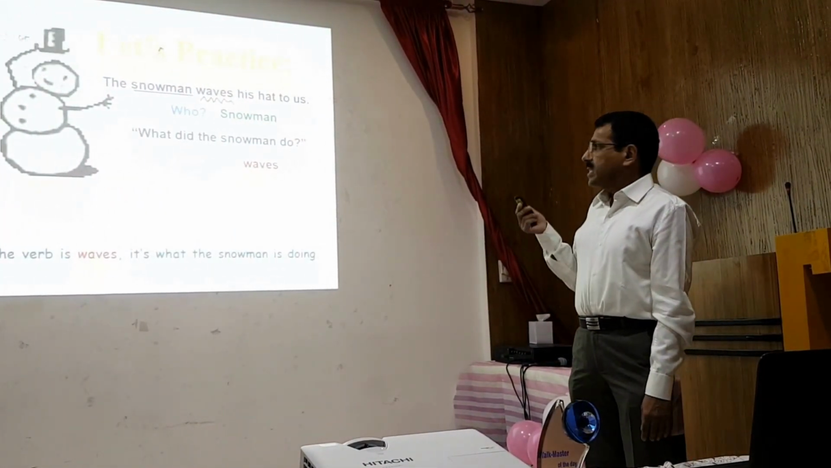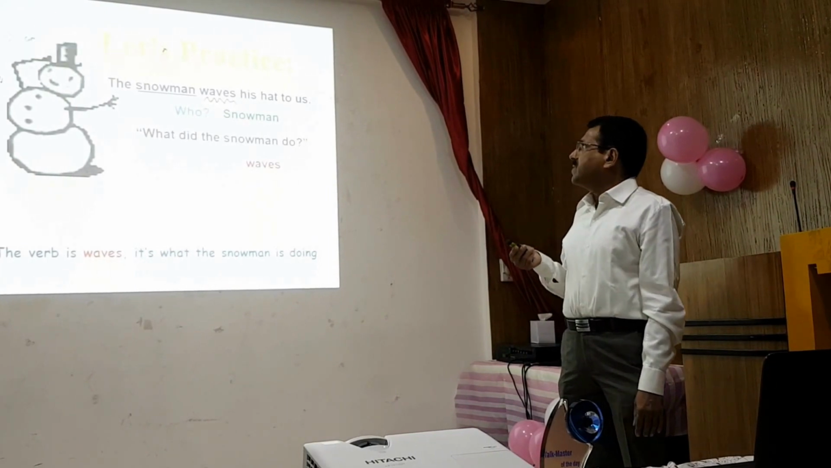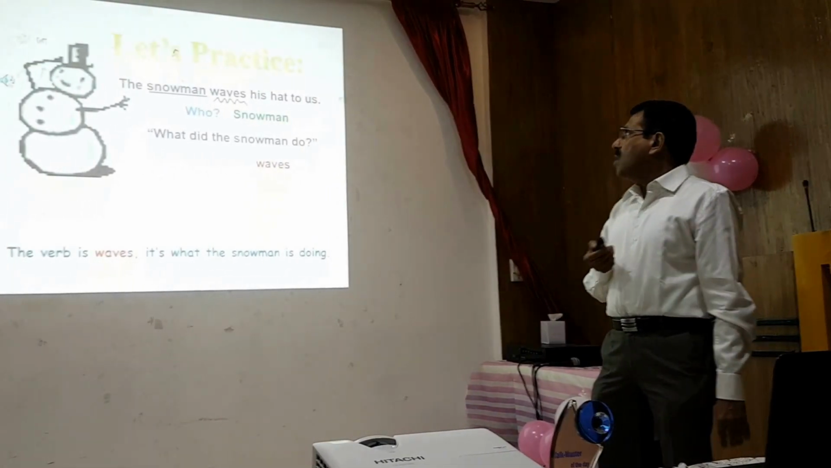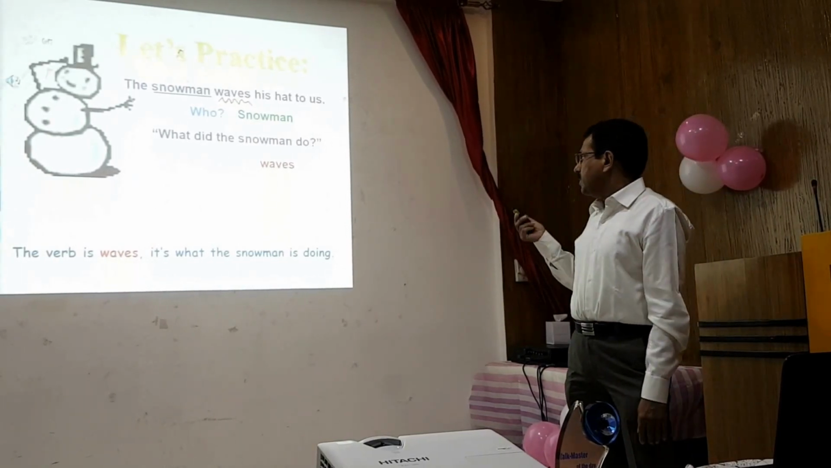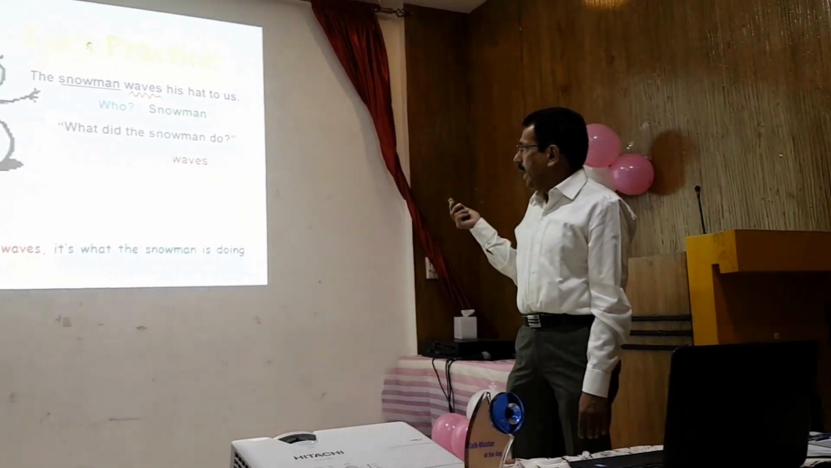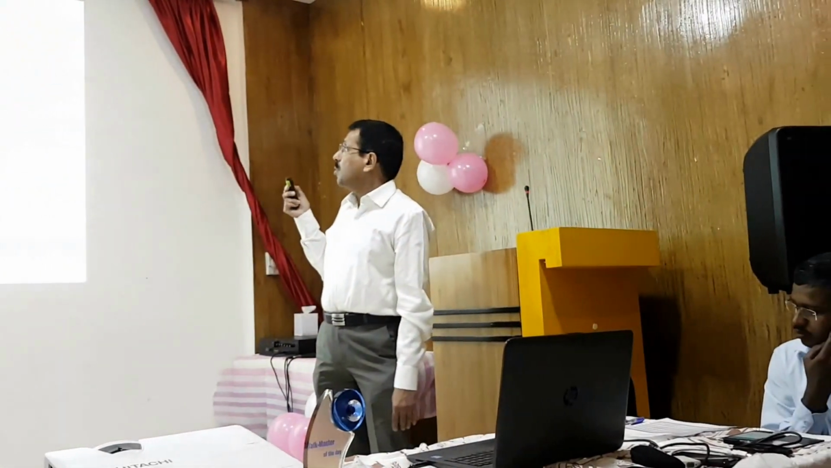Here you can see a snowman. The snowman waves his hat like this. The subject is snowman, and what does the snowman do? He is waving his hat. So the verb is wave and the subject is snowman. I mean, the snowman is waving. So the verb is wave.